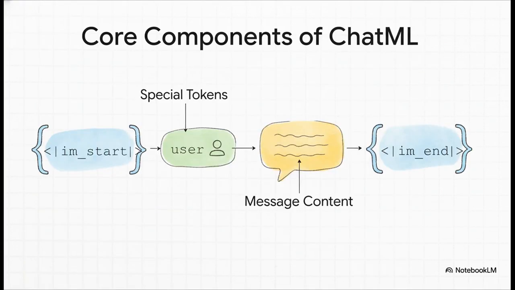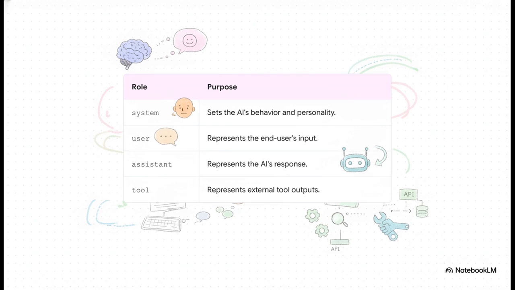You've got these special tokens, like <|im_start|> and <|im_end|>. Think of them like punctuation for the AI. They mark exactly where a message begins and ends. Then you have role identifiers that label who is speaking, and of course, you have the actual message itself. And these roles, they are absolutely key. There are four of them.